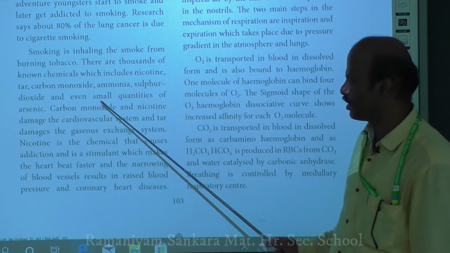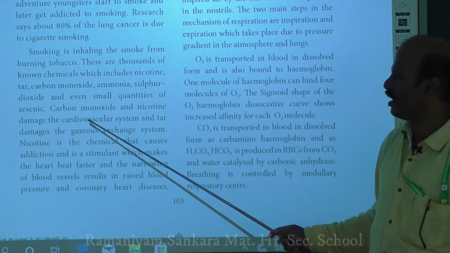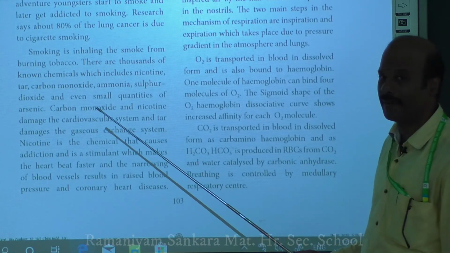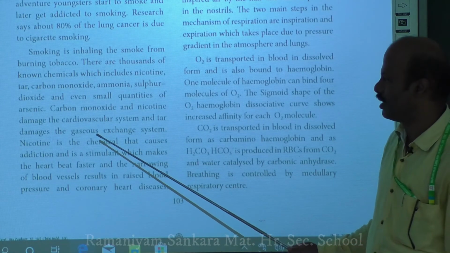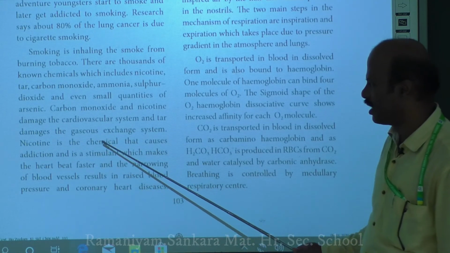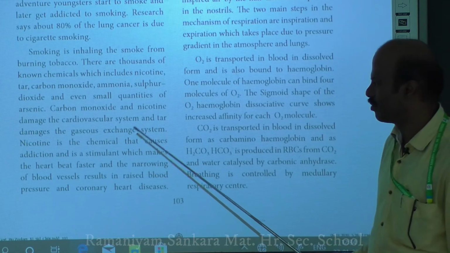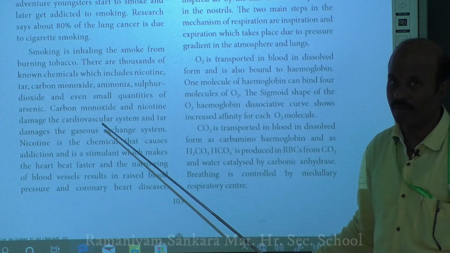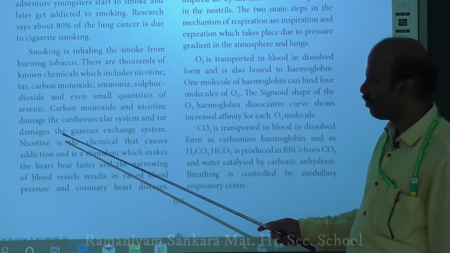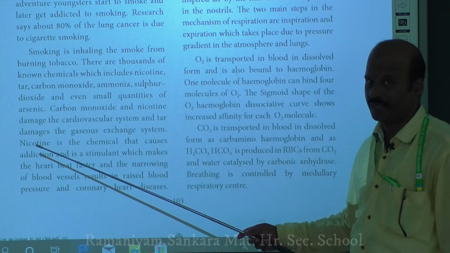Cardiovascular means the system related to the heart and blood vessels. Tar mainly damages the gas exchange system, which is present in the lung alveoli. Nicotine is the chemical mainly causing the addiction.